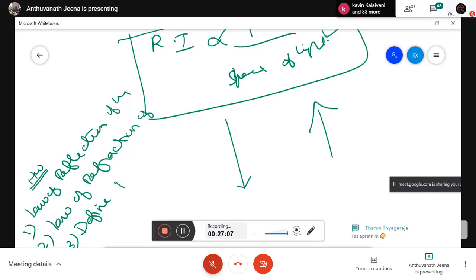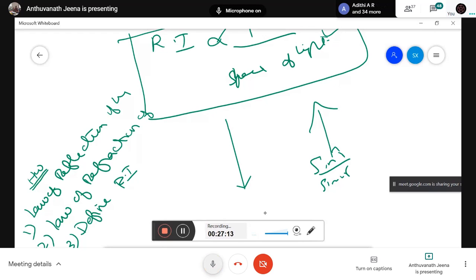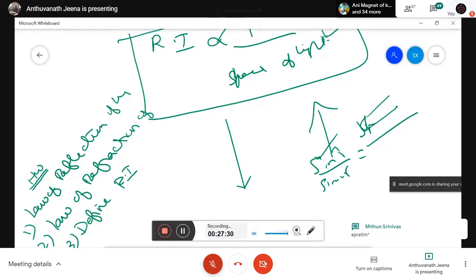What is refractive index? Sin i by sin r. Also, the velocity of light in the first medium divided by the velocity of light in the second medium. Both you write, and also write that there is no unit for refractive index because it is a ratio, and a ratio will not have any unit. Then the 6 problems I taught, you should write.